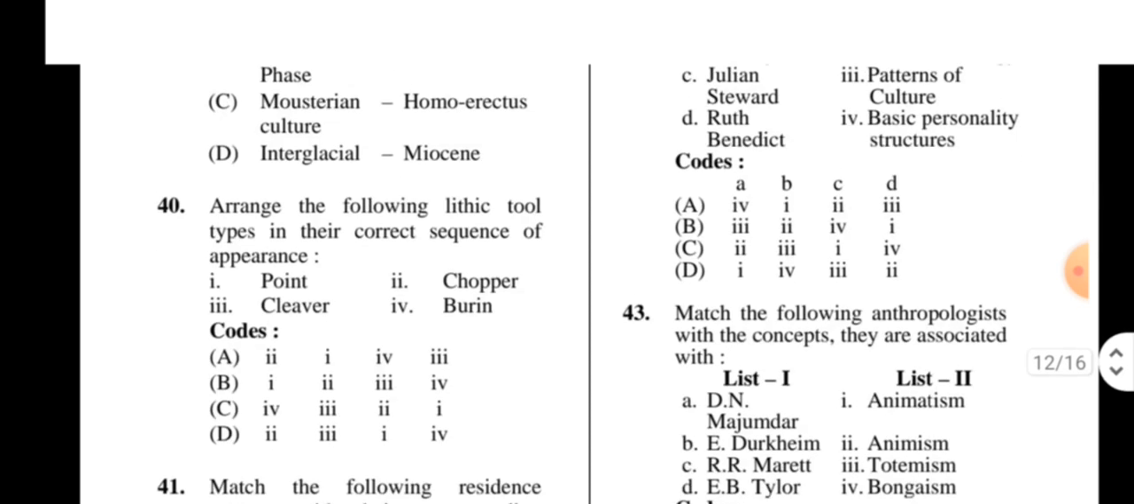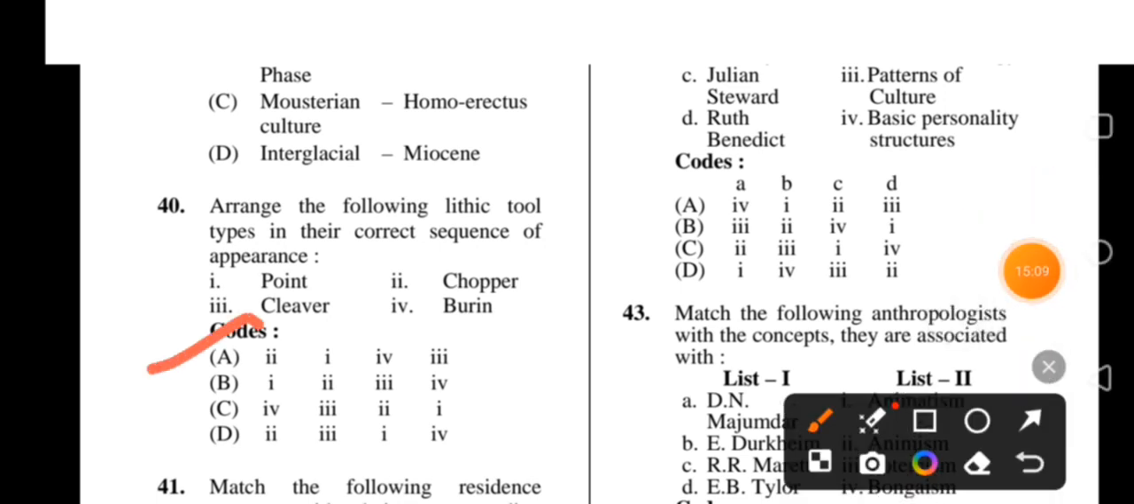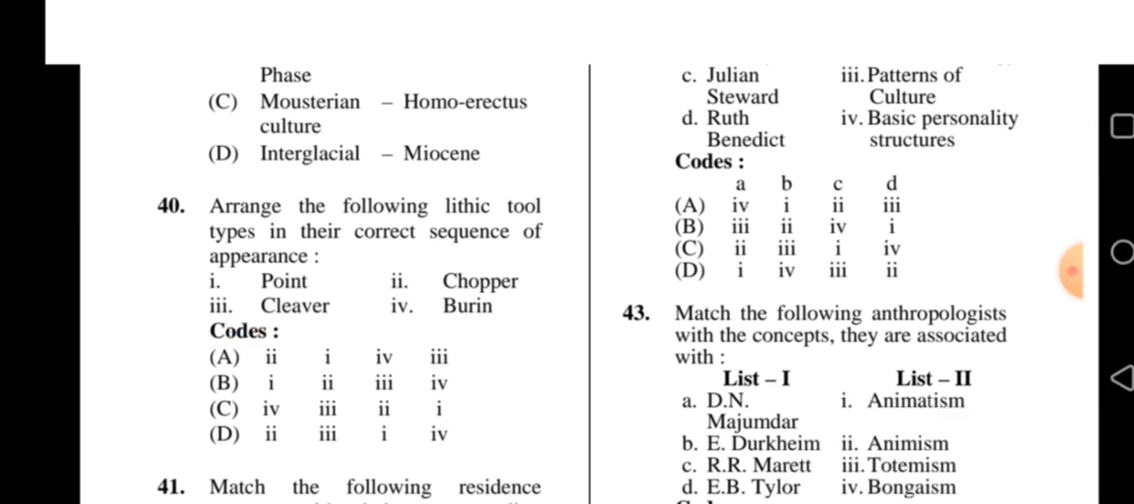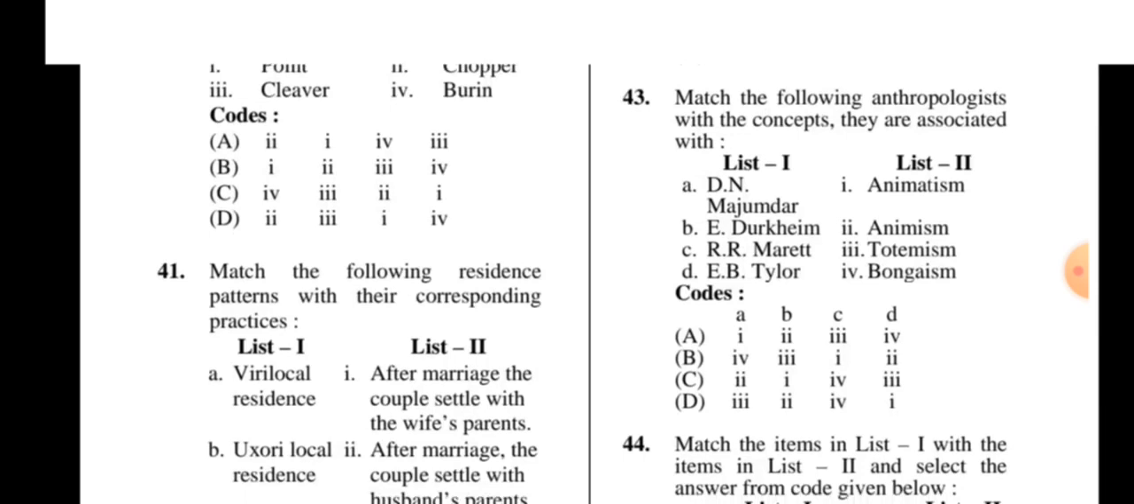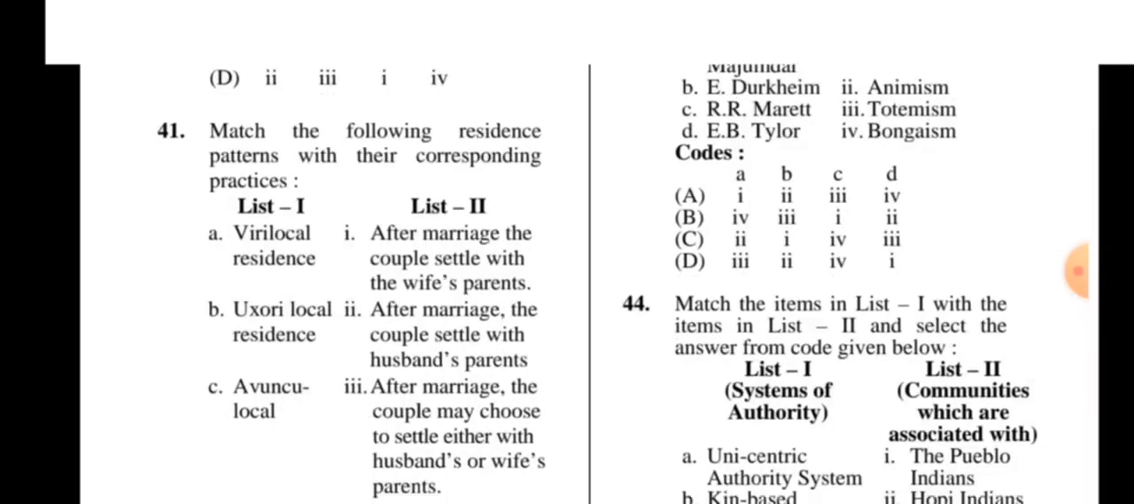Next, arrange the following lithic tool types in their correct sequence of appearance: point, chopper, cleaver, burin. So the right option is option number A: chopper, point, burin, cleaver. Okay, next. 41. Match the following.